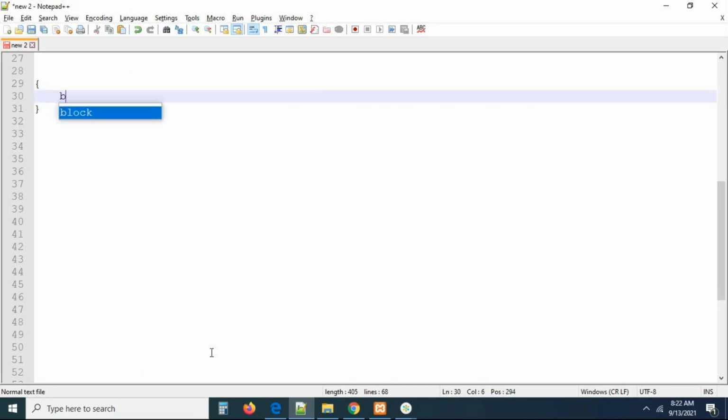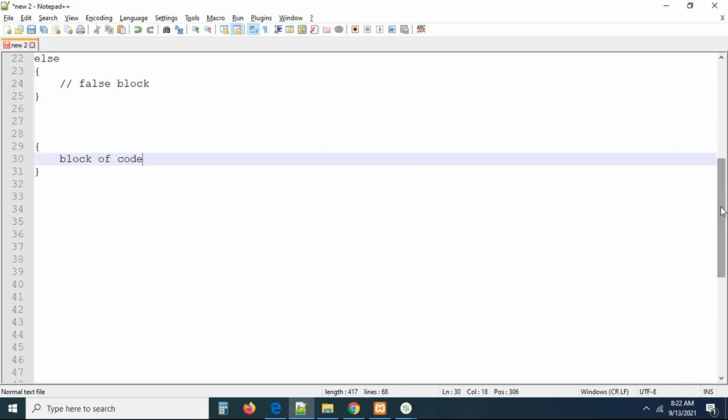This curly bracket is called a block of code. If you are keeping some statements inside this curly bracket, that is technically called a block of code. A block of code will always group some statements together, guys. What I want to tell you exactly is that a block is a collection of statements, or a number of lines of code, we can also say.